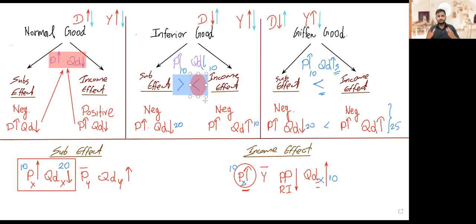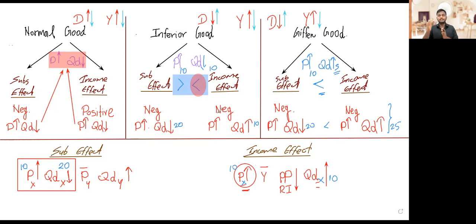What you need to write is, first, what an inferior good is. Inferior goods, I told you, are when there is a negative relationship between consumers' income and demand. Keep that. A given good normally is defined as when there is a positive relationship between price and quantity demanded. That's fine. And then for an inferior good, you have to write that the substitution effect and income effect are negative. The income effect of a price change is negative, the substitution effect of a price change is negative. You have to write that.